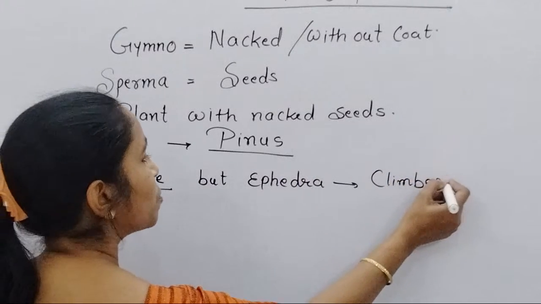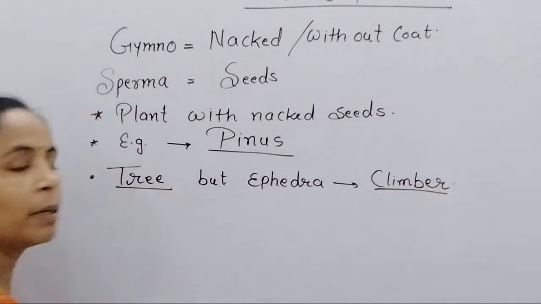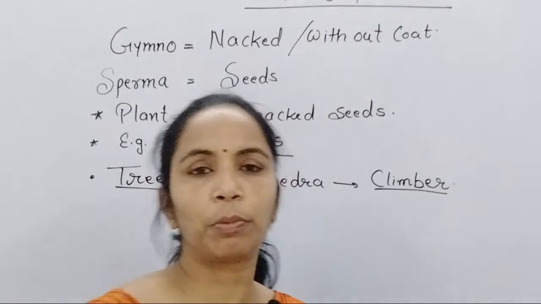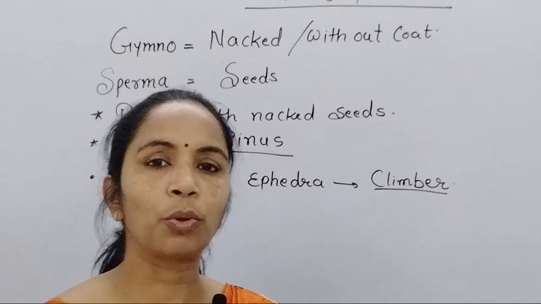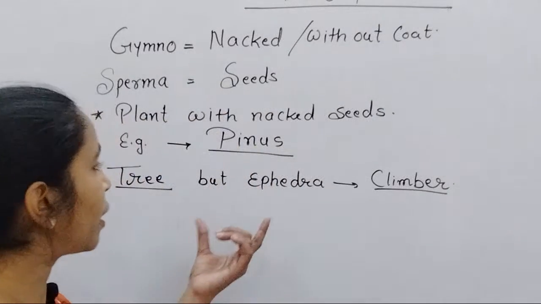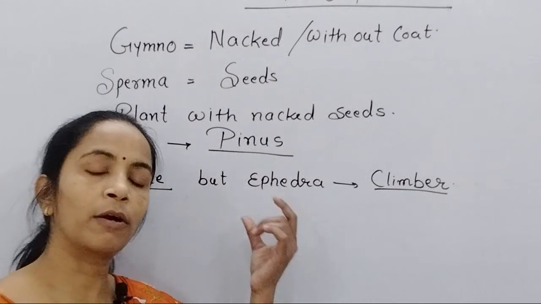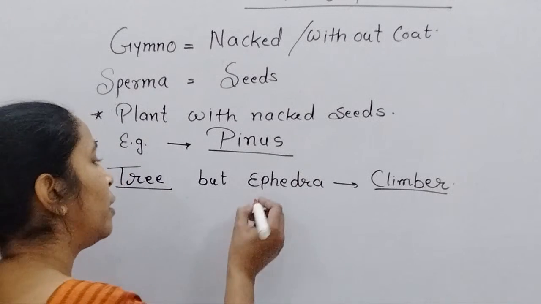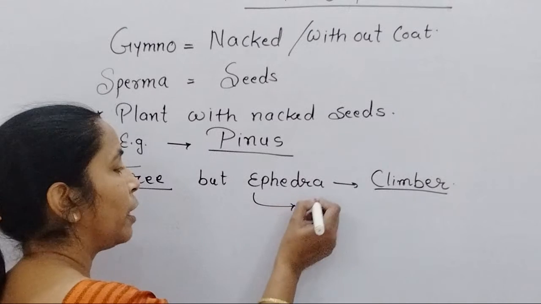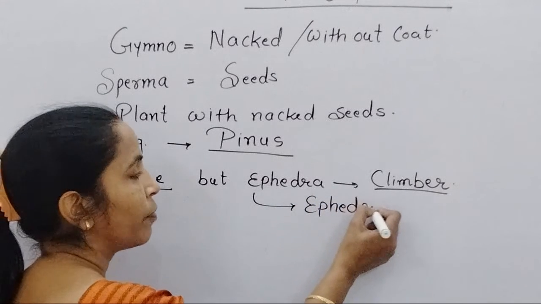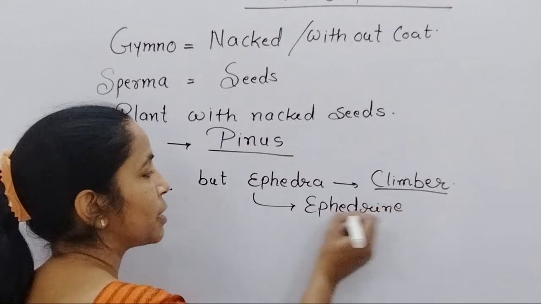This is the one species which is a climber, otherwise all the species in gymnosperms predominantly show the tree habit in nature. Secondly, if we come towards the economic importance of plants, Ephedra you remember is one of the important sources of the drug called ephedrine.